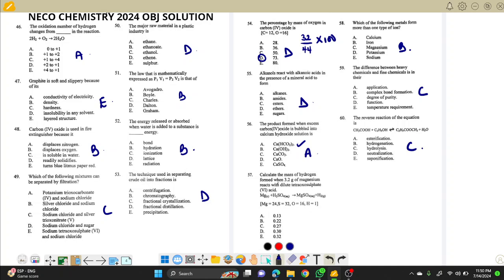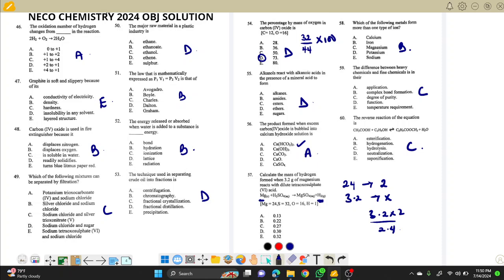Calculate the mass of hydrogen formed when 3.2 grams of magnesium reacts with this. Okay, 1 mole of this produces 1 mole of this. So 1 mole of magnesium is 24, 1 mole of hydrogen is 2. 3.2 will produce X. On simplification, guys, you can do it. 3.2 times 2 over 2.4. Press your calculator.